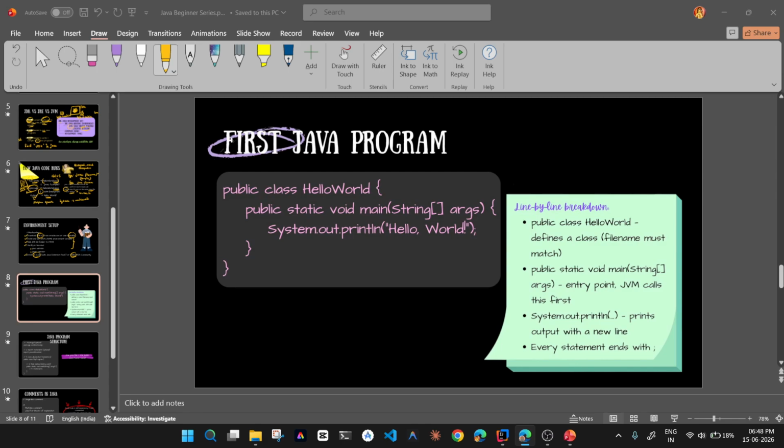So for Windows, it is... I'm sorry, this is for Linux. Sorry, choose it for Windows. Okay, this is for Windows. So you can choose between Linux, Mac OS or Windows and also the versions. So always download the latest JDK. I have 26 in my system.